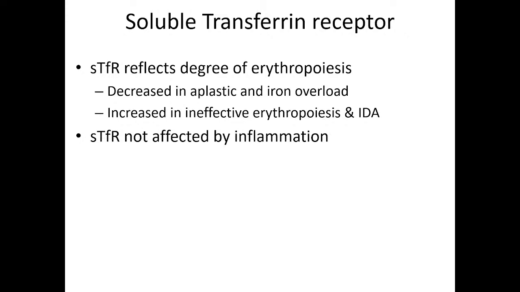If chronic disease or inflammatory disease is there, then soluble transferrin receptor may be a good indicator of iron deficiency. This soluble transferrin receptor will be decreased in aplastic anemia and iron overload, and increased in ineffective erythropoiesis and iron deficiency anemia. So it is increased in iron deficiency anemia and not affected by inflammation. That is the advantage, but it is not available in India, at least. Only research-based it can be done.